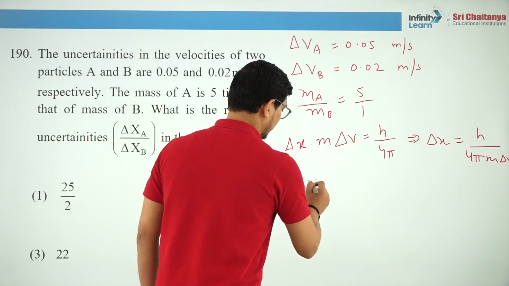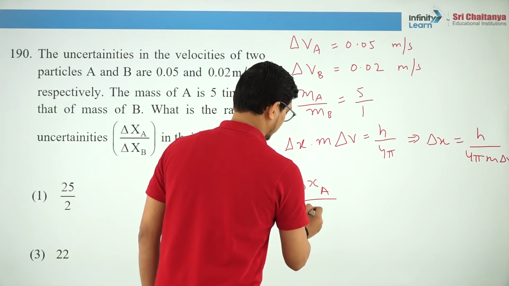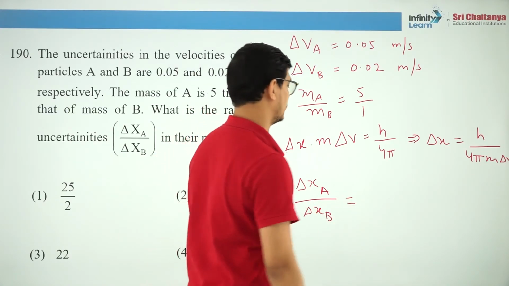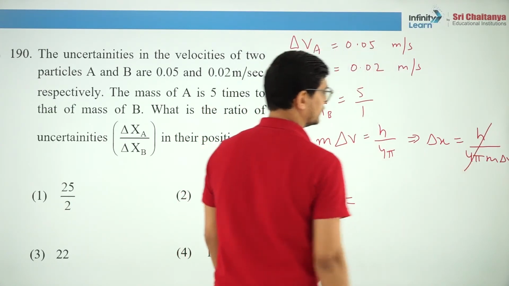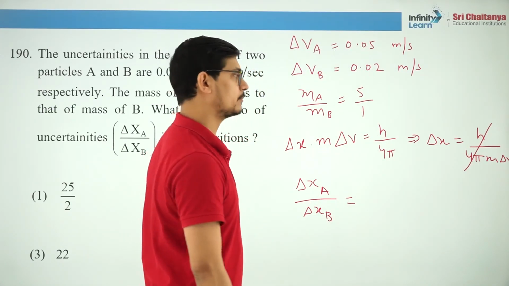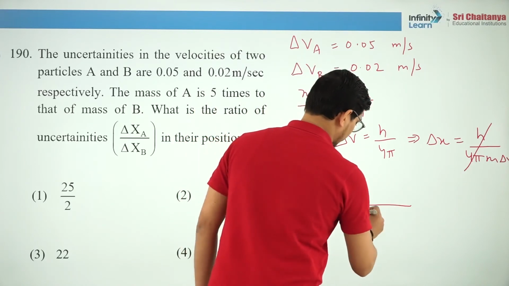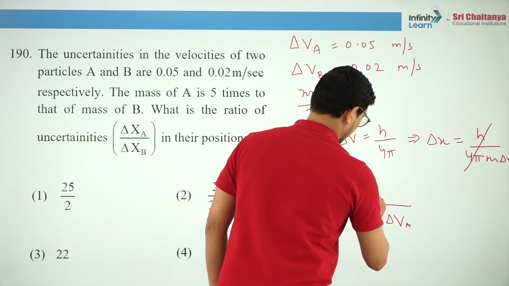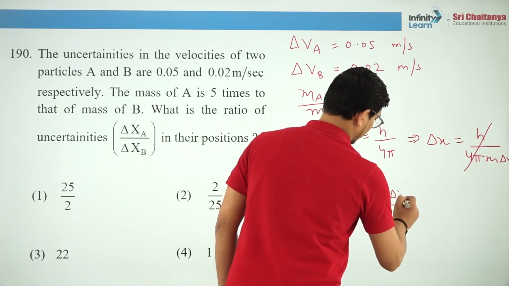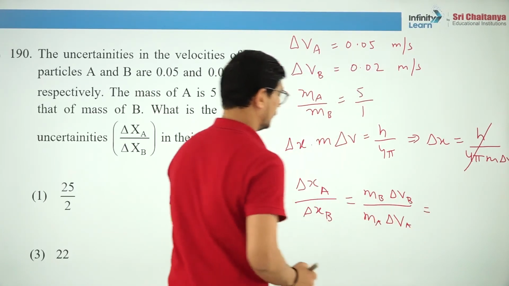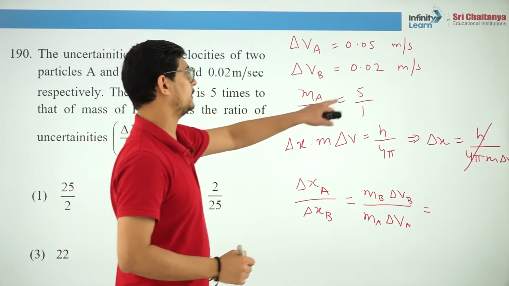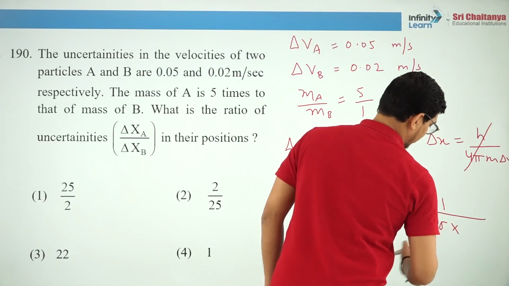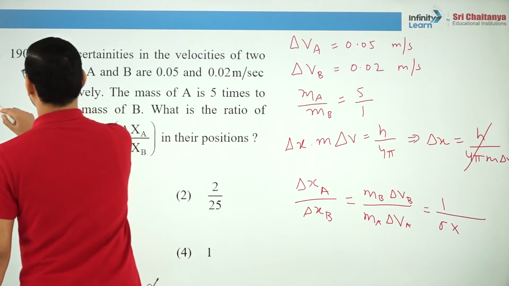So delta xA by delta xB will be equal to how much? Constants will cancel out. It will be inversely proportional to the product of m delta v, so this will be mA delta vA and mB delta vB. Is that clear guys? So mB by mA is 1 by 5, so this will be 1 by 5 multiplied by, what will be the value?